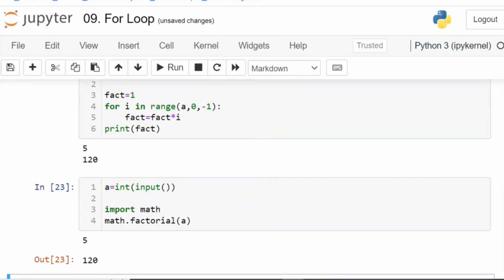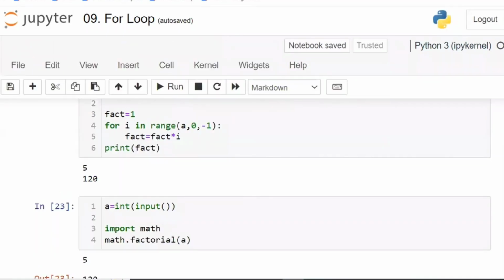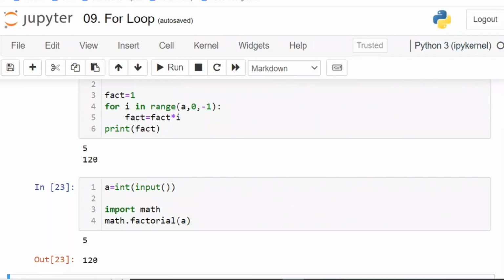In data science, we don't need to write the programs. We require only shortcuts. But if you write the shortcut directly in the company without knowing how it works, you are called a coding monkey. You know the code, but you don't know the logic behind it. They are called coding monkeys in the companies, and they will not be selected. They don't even know for what purpose they are writing the code. They will blindly say, factorial, sir, import math, math.factorial. How is it working, miss? Sorry, sir, I don't know, sir.